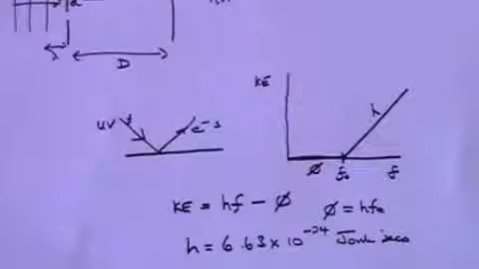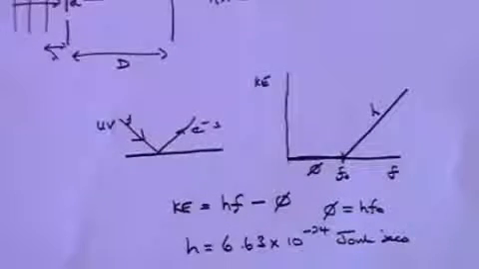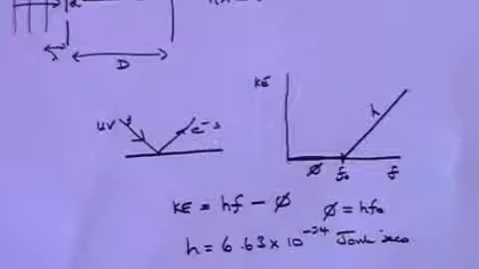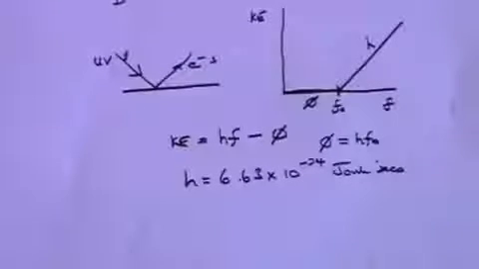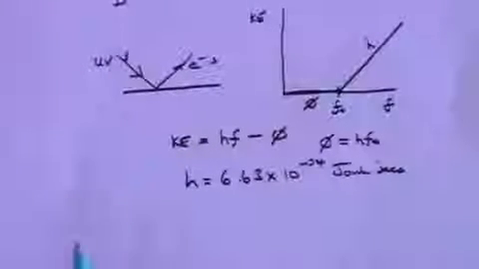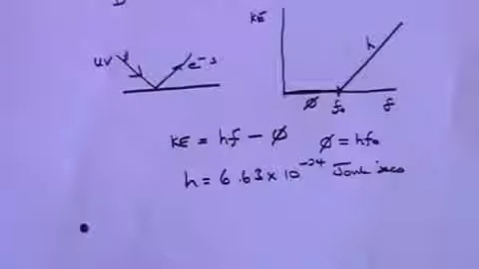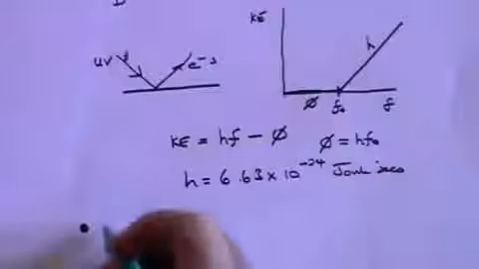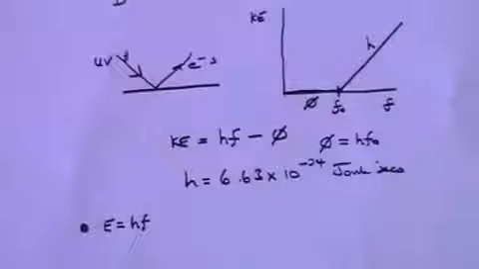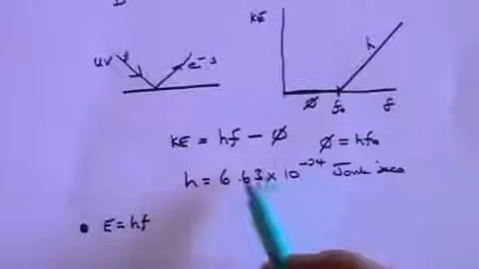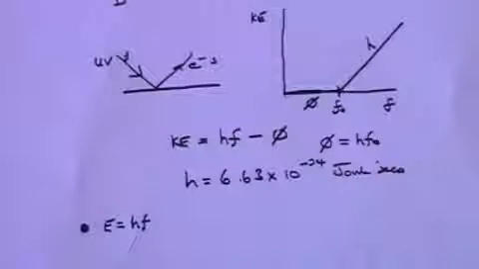Now, it was left to Einstein, who else, to explain what all this meant. And he explained it like this. He said, actually, light is made of particles. He called those particles photons. And what he said was that every photon of light contains a packet of energy, and that energy is equal to Planck's constant times the frequency of the light. So one of these times the frequency of the light, and that's a little packet of energy.